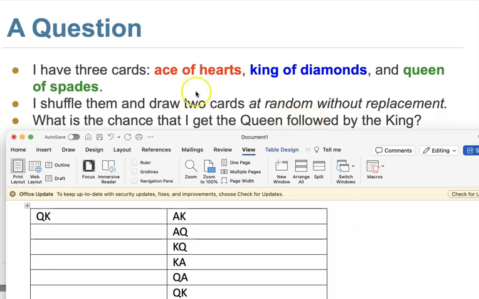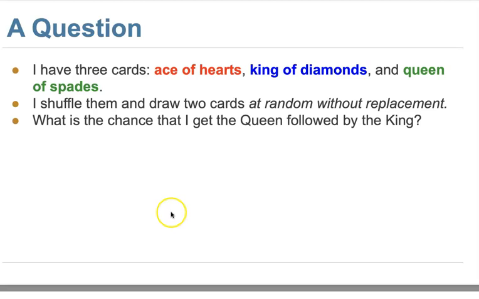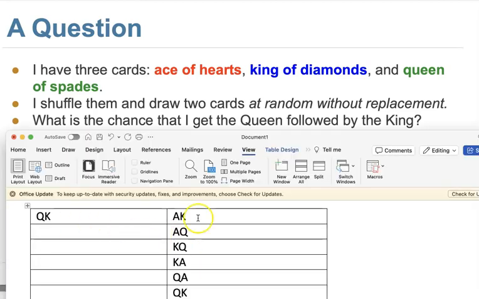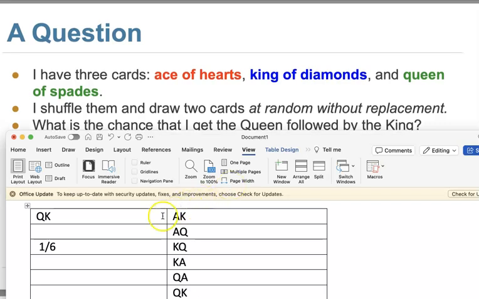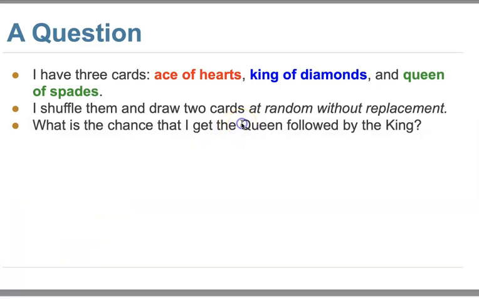So your result will be 1/6, because that's the total number of outcomes, and you only have one combination for the queen followed by king. So that's 1 out of 6. That's one way to think about it: using all the possible outcomes as the denominator, and the numerator is the outcome for what we are looking for, that we get queen followed by the king.